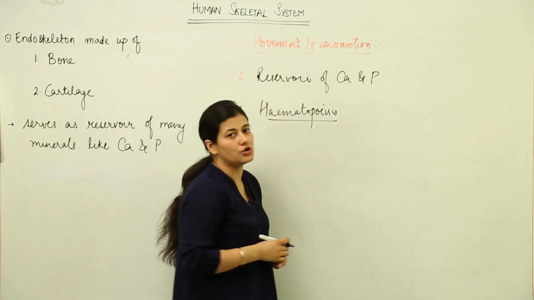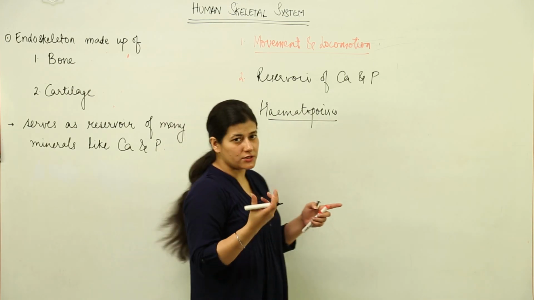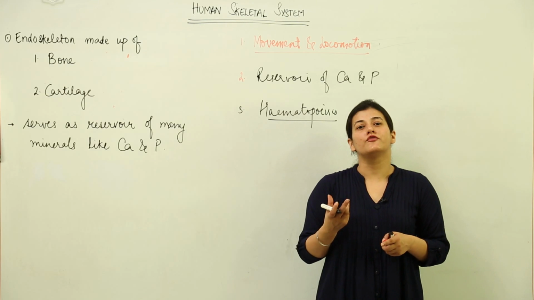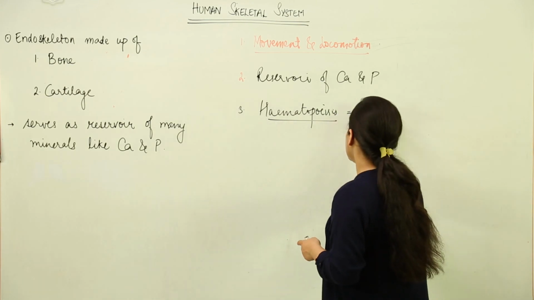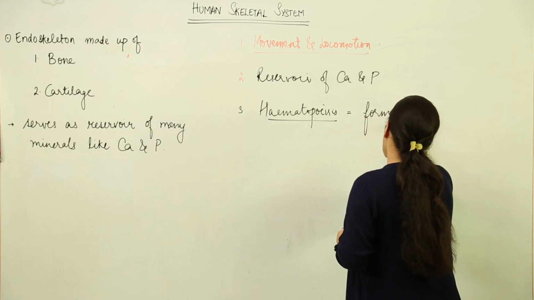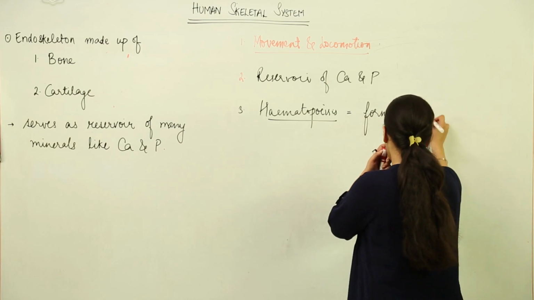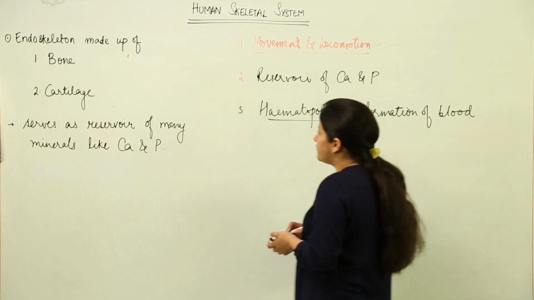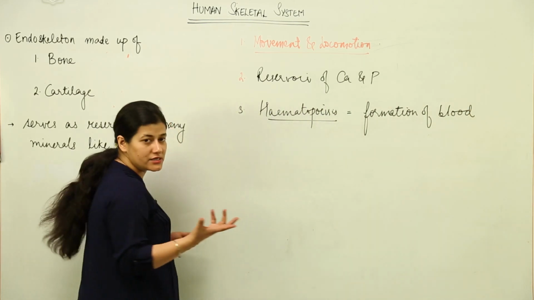Hematopoiesis is the formation of blood. Now you know that there is bone marrow which is present in the long bones. That bone marrow is responsible for formation of blood, which takes place inside the bone only. So the skeletal system is very important for hematopoiesis as well, because it houses the bone marrow where the blood formation takes place, and you know how important blood is for our body.